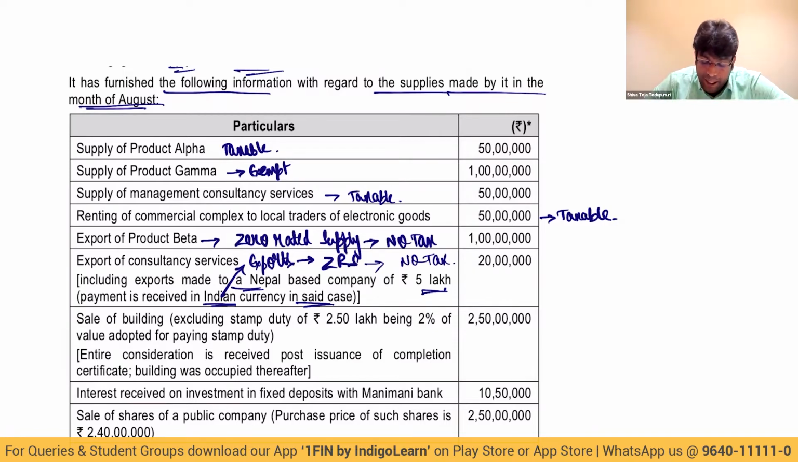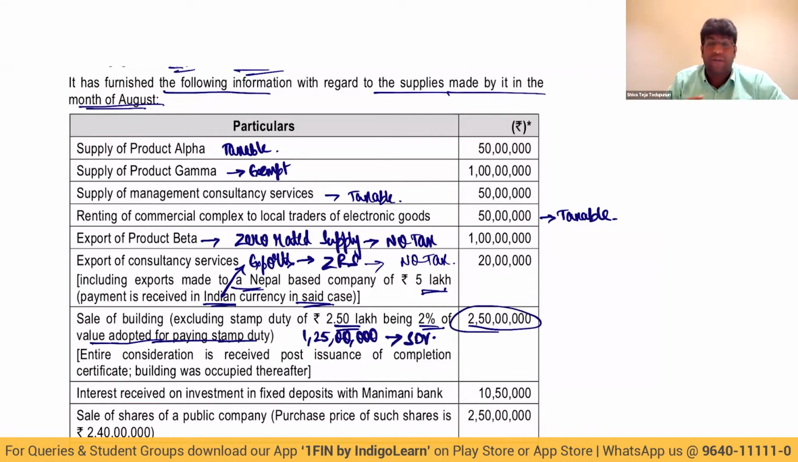Next, sale of building, excluding stamp duty value of 2.5 lakhs, being 2% of value adopted for paying stamp duty. Then what is stamp duty value? 2,50,000 into 100 divided by 2. That is 1 crore 25 lakhs is my stamp duty value. And selling price is 2.5 crores.